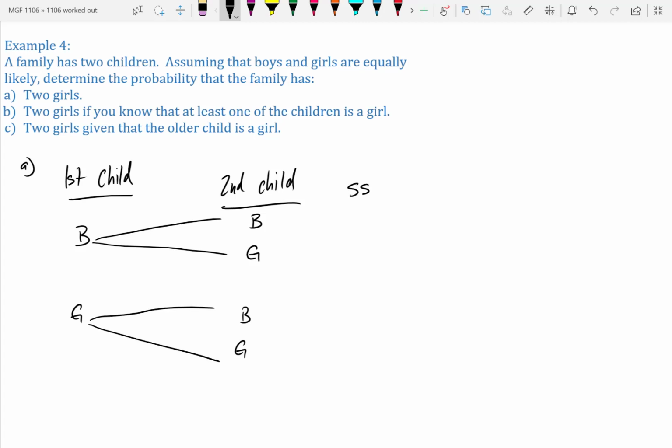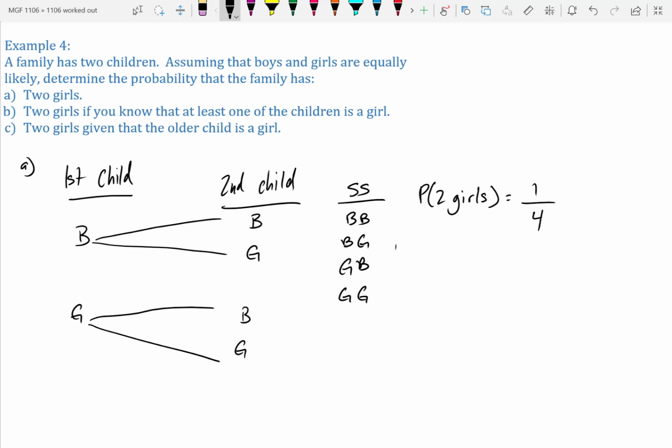So our sample space is boy boy, boy girl, girl boy, and girl girl. That's fun to say. So what's the probability of the family getting 2 girls? Well, one of them is girl girl, and we have 4 in the sample space, so 1 out of 4 chance.